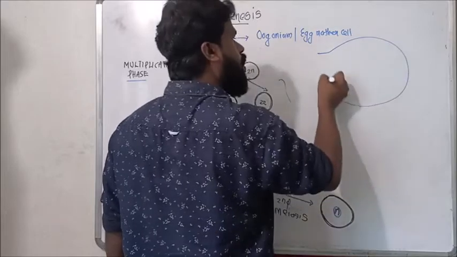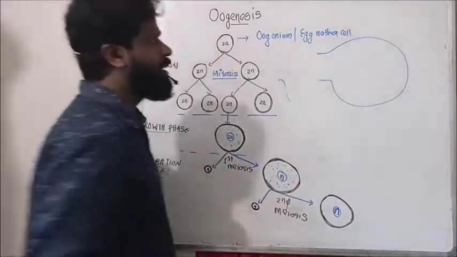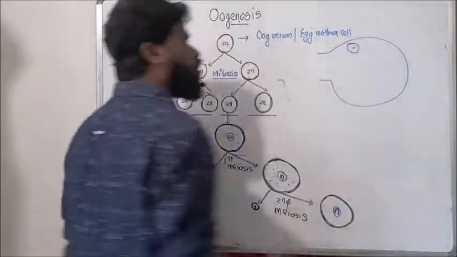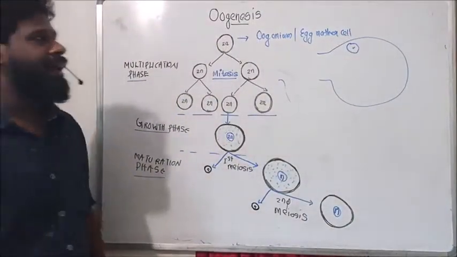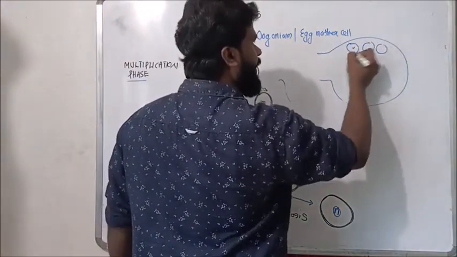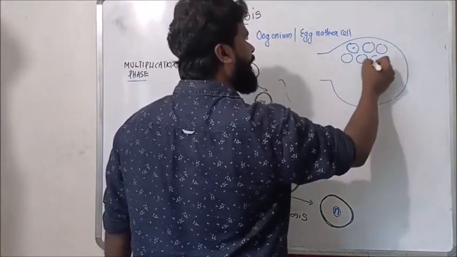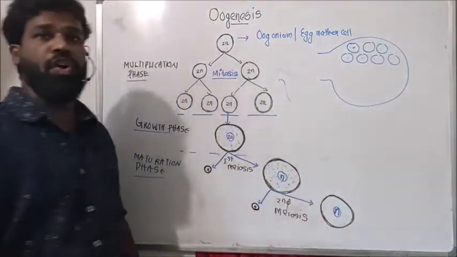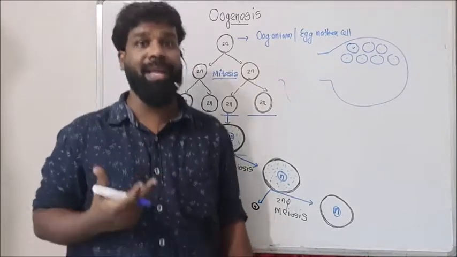Suppose this is the ovary in the embryonic stage, and it contains diploid oogonial cells, the oogonium or egg mother cell. At this stage, the diploid oogonial cells undergo repeated mitosis, causing the multiplication of oogonium in the embryonic ovary.